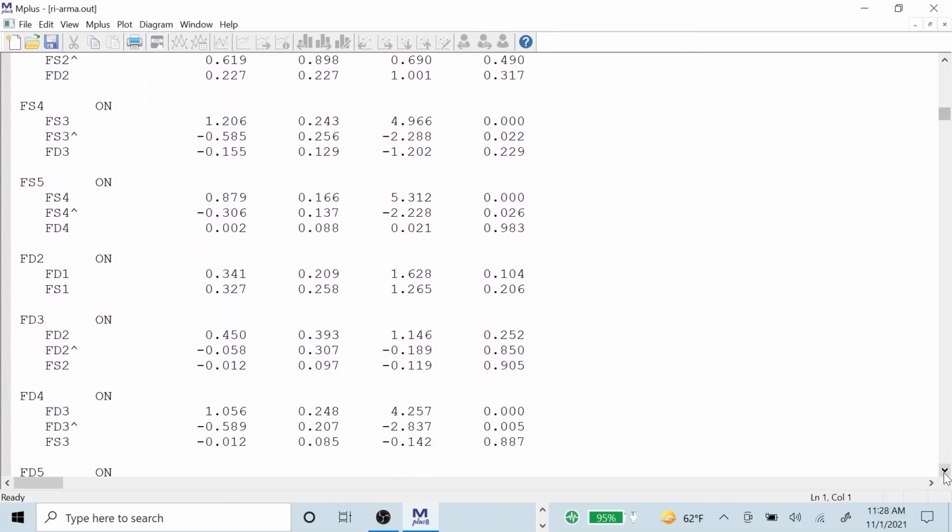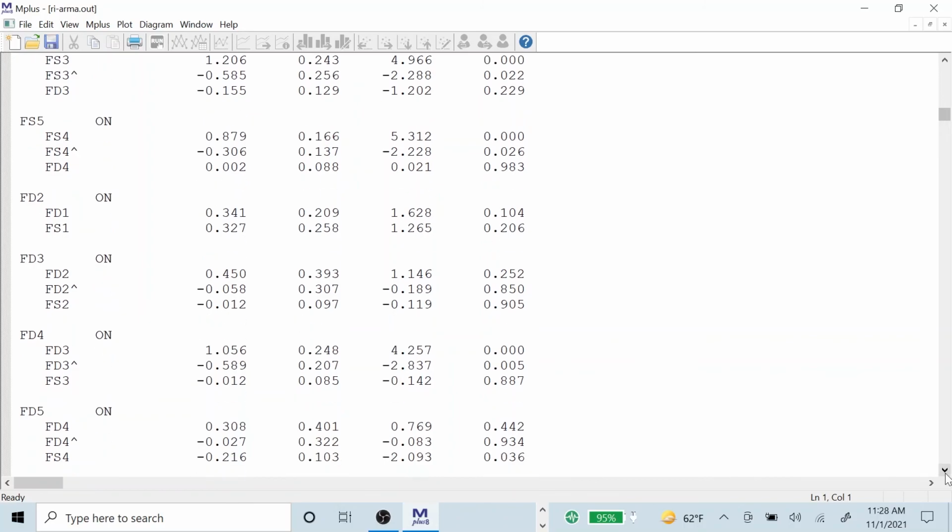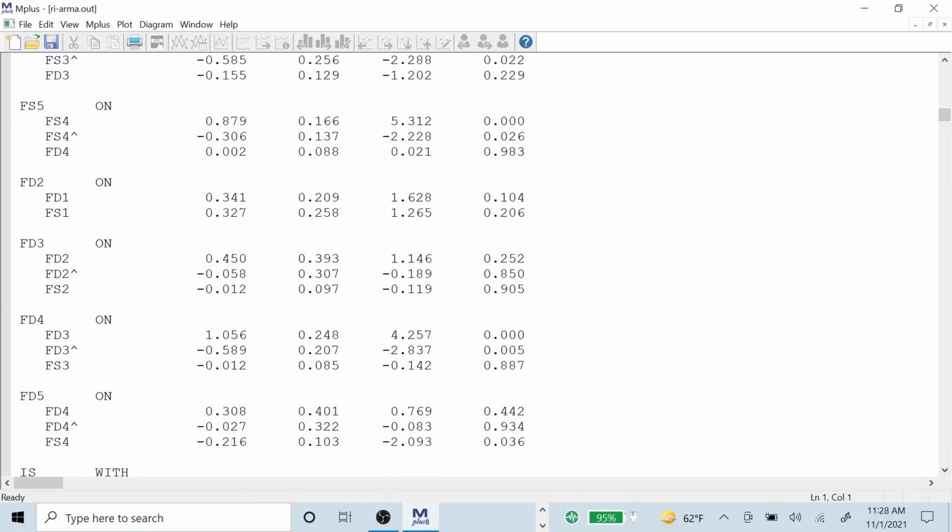But let's see, and we have only one D regressed on S significant. So in that sense, to some extent, the RI-ARMA model and the RI-AR model agree. And there aren't uniform cross-lagged effects across time, and therefore the invariance model is not appropriate.